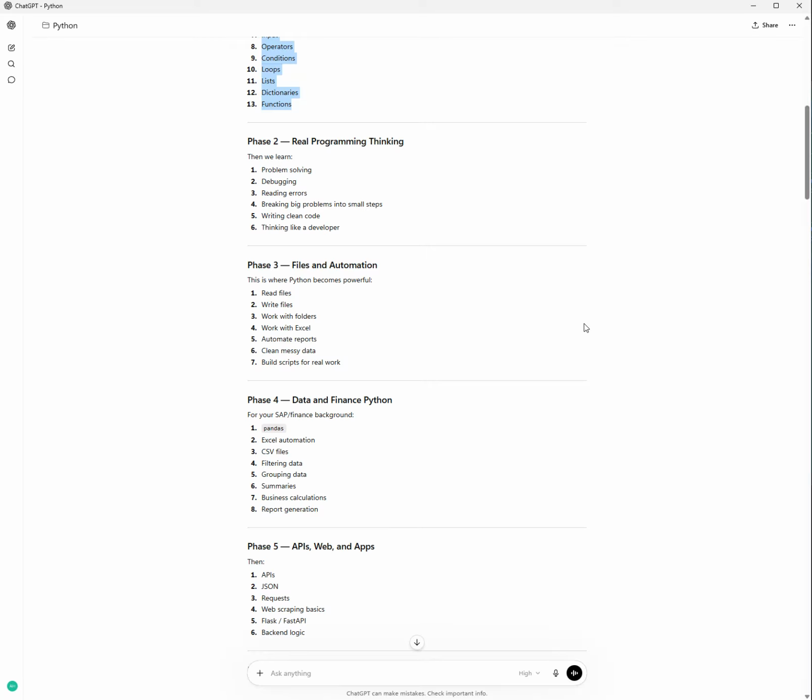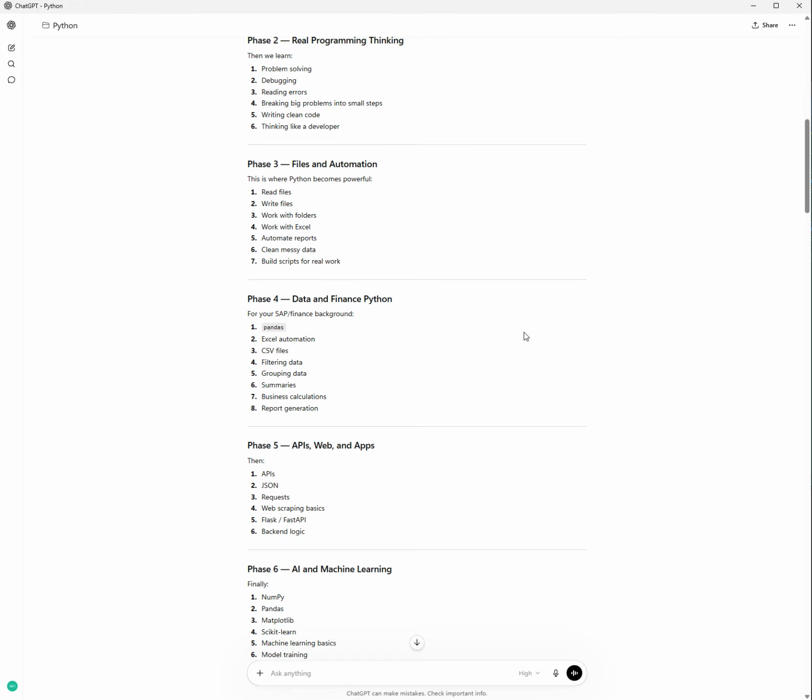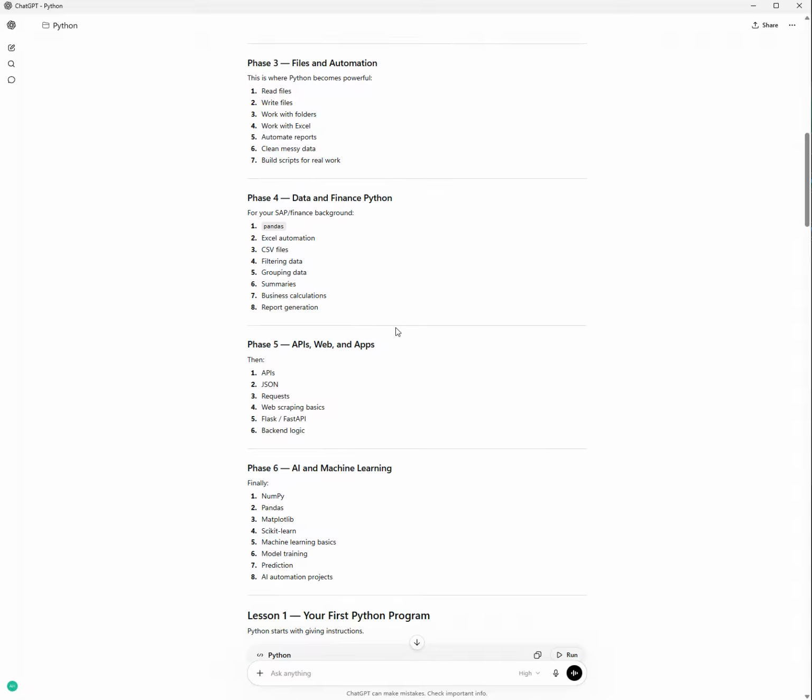This is where Python becomes powerful: read files, write files, work with folders, work with Excel, automate reports, clean messy data, build scripts for real work. That sounds promising. Data and finance, Python. For your SAP and finance background, I work in SAP, by the way, which is Pandas, Excel automation, CSV files, filtering data, grouping data, summaries, etc.